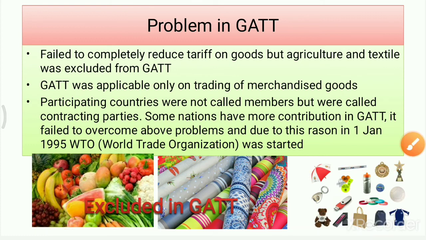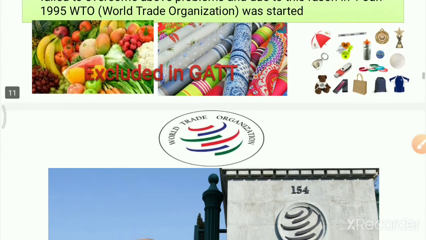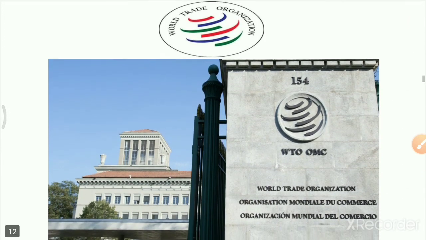Another lacuna in this GATT was that the participating countries were not called members. They were called contracting parties. And in this GATT, there was the influence of a few countries, and the rest didn't have any kind of influence. That's why it led to the formation of another organization known as WTO.